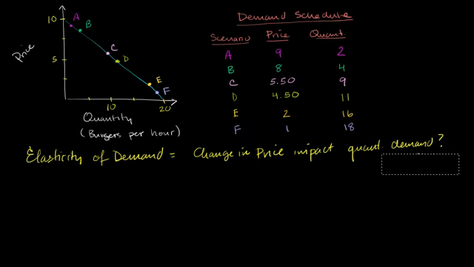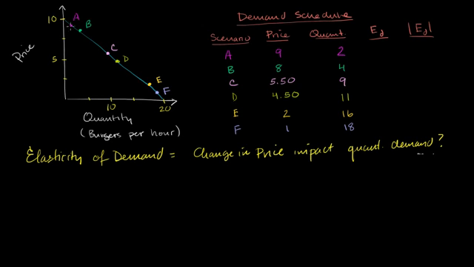And what I'm going to do is calculate the elasticity of demand at several points along this demand curve right over here. The first one, I will do at point A to point B. So let me make another column right over here. Elasticity of demand. And actually, we're going to have one column that's elasticity of demand, so it's a big E with a little subscript d. And the other one, I'll just take its absolute value, because sometimes people like to just think of the number, which will tend to be a negative number, and sometimes people like to look at the absolute value of it. So we'll look at both and see what it actually means.